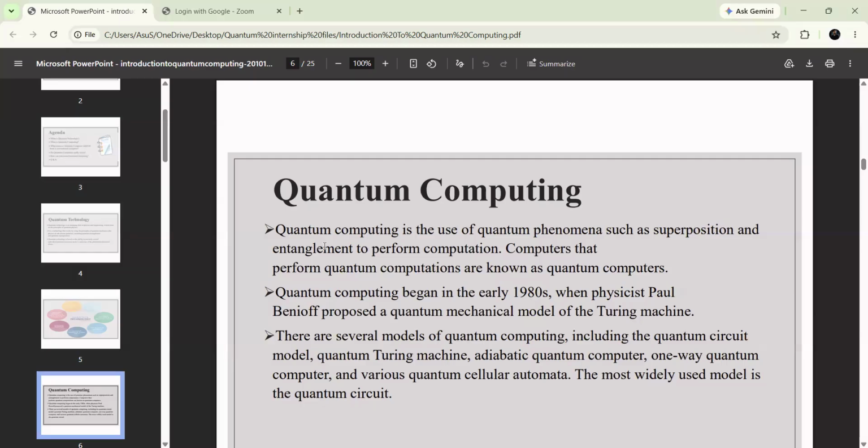Among all these models, the quantum circuit is the most widely used one. We have a lot of models, but most probably we use the quantum circuit model because most people are using this model. So this is what it is.